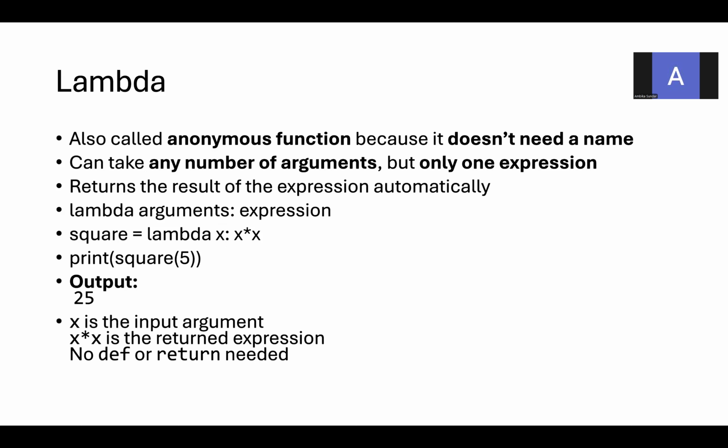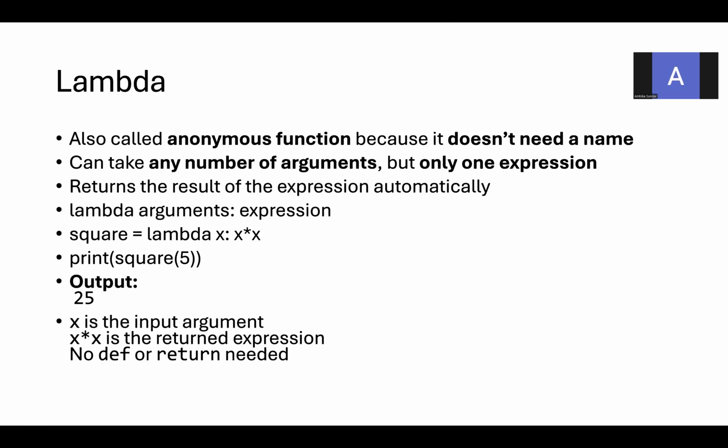Lambda arguments colon expression. For example, square is a variable equal to lambda x colon x star x. The result of x star x gets stored in square, so square is the function name. For square of 5, the 5 will be passed to the value of x. So x is the parameter.